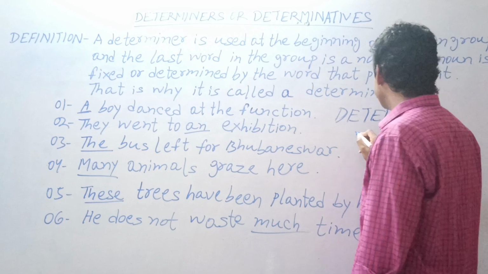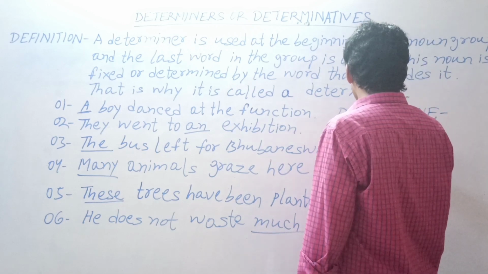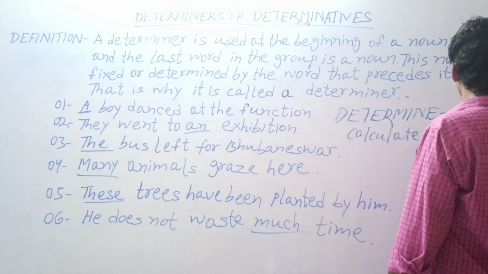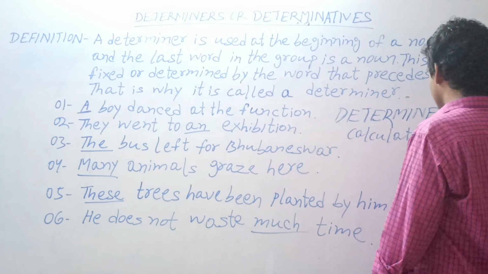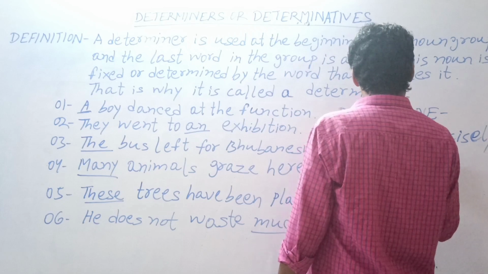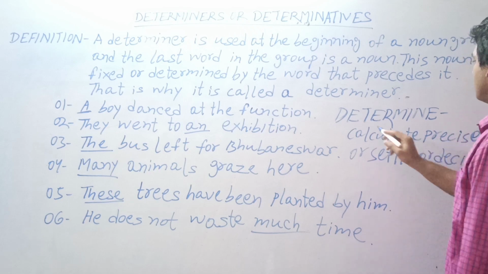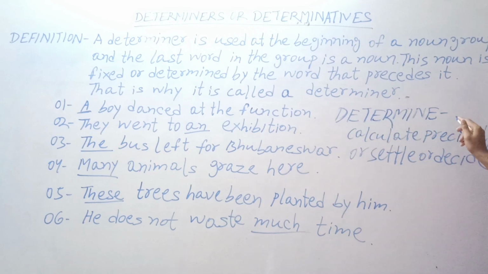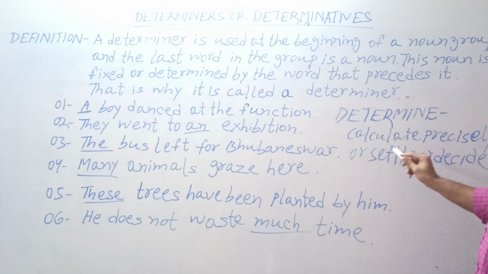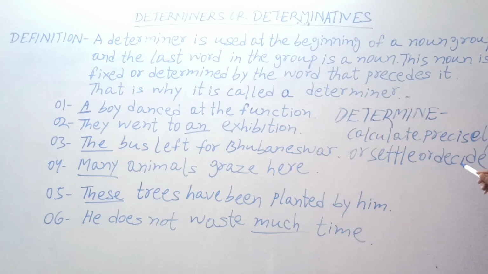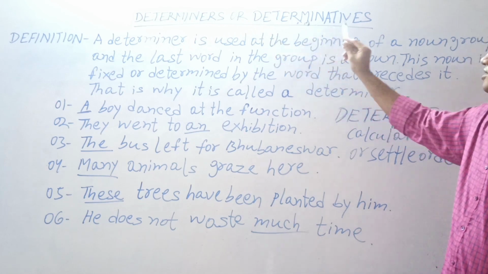Determine means calculate precisely, or settle, or decide. The meaning of determine is an English verb which means calculate precisely or settle or decide. So which word in the sentence settles or decides something is known as a determiner or determinative.